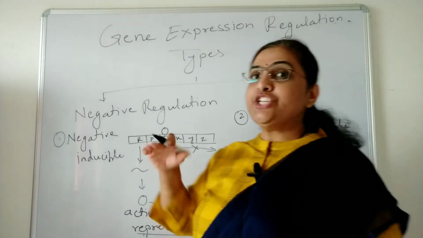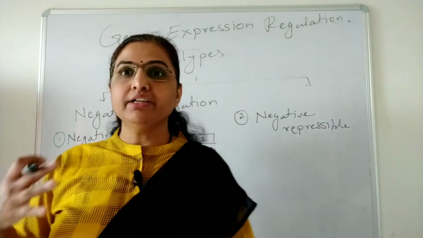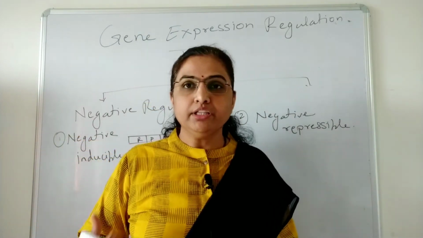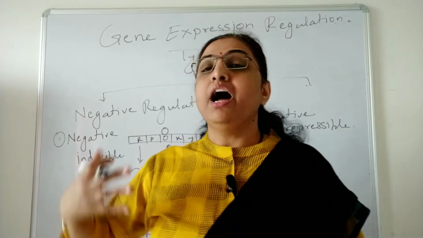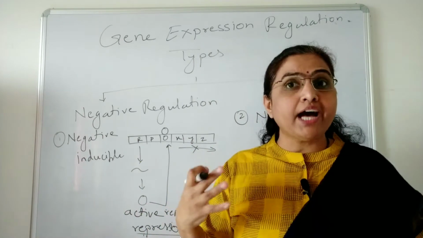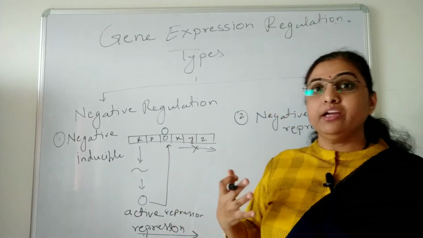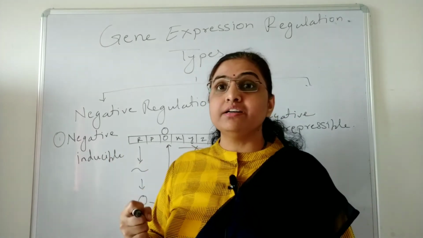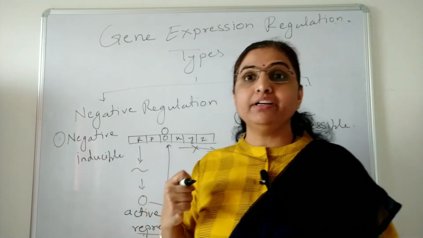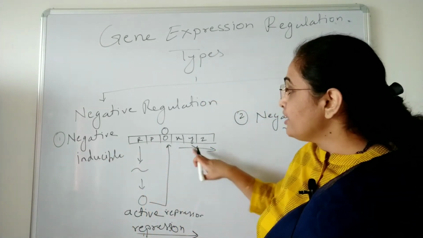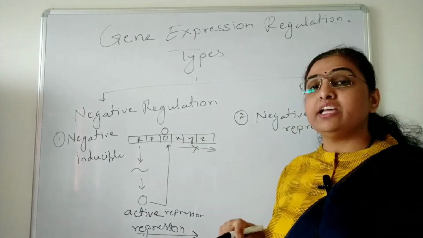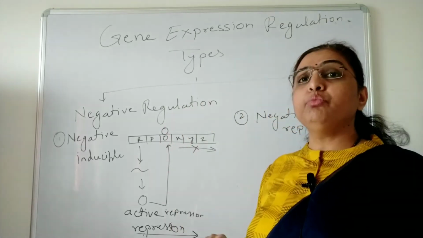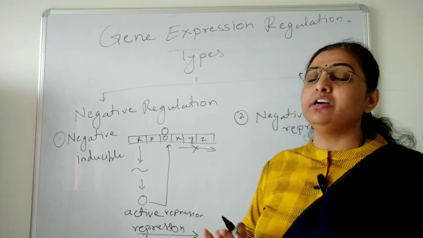Now the conditions are changed. The product is required by the cell. At that time, what do you think has to happen? Yes, the repressor has to be removed from the operator. Why? Because there has to be the expression of these genes X, Y, Z. If you do not remove the repressor, there will not be the transcription.